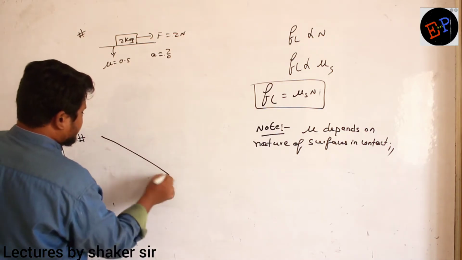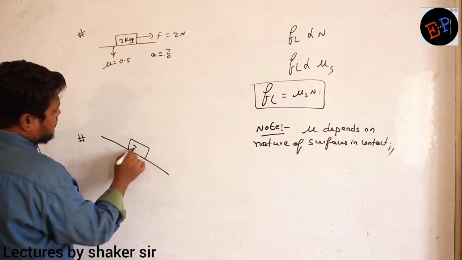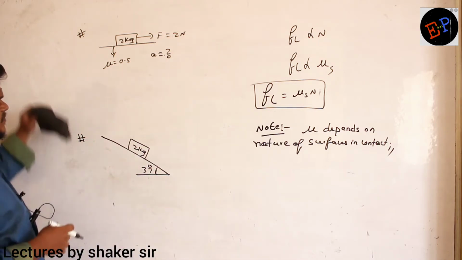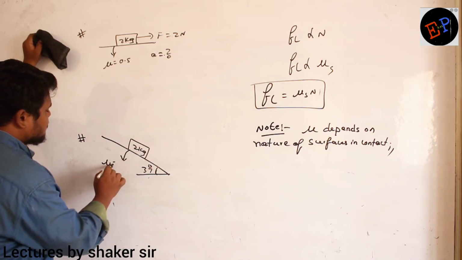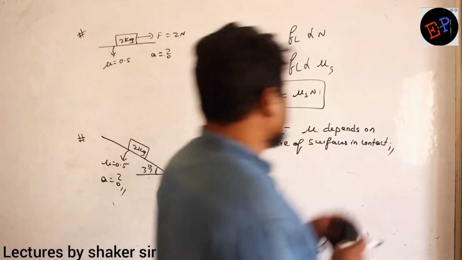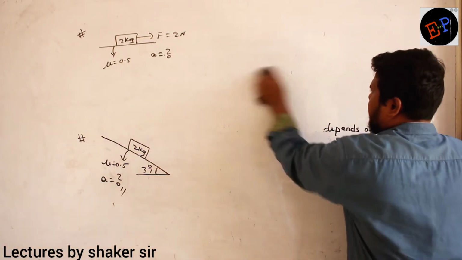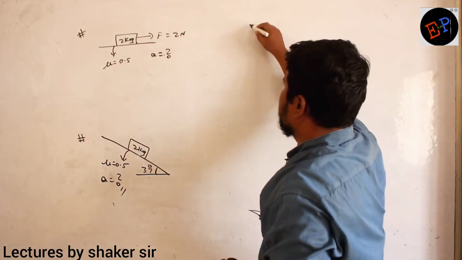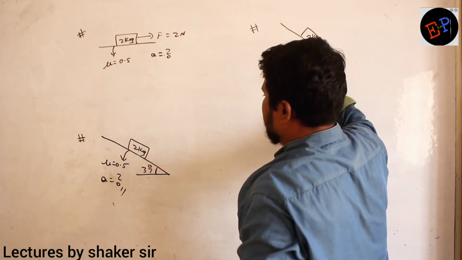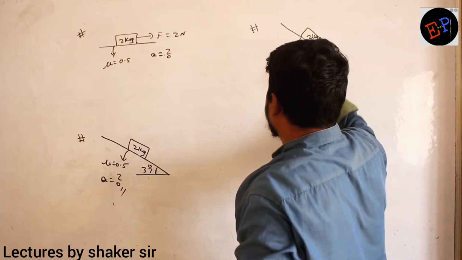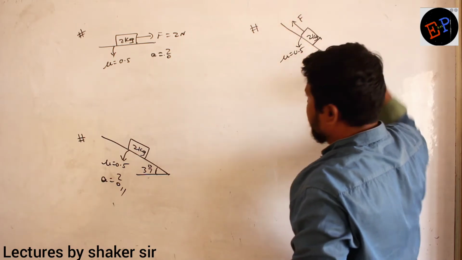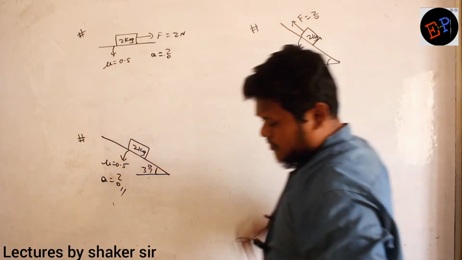Now, I will give you one more condition. Let us take the same body of mass 2 kg. Let us take an angle of 37 degrees. Same coefficient of friction, 0.5. Then what is the acceleration produced? One more question. Same 2 kg body, coefficient of friction is 0.5, angle is 37 degrees. We are applying a horizontal force F to the inclined plane. F is equal to question mark.